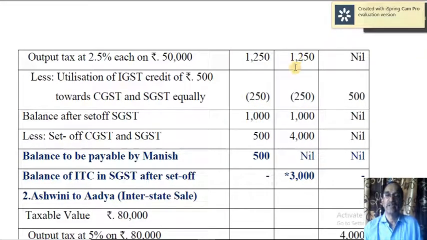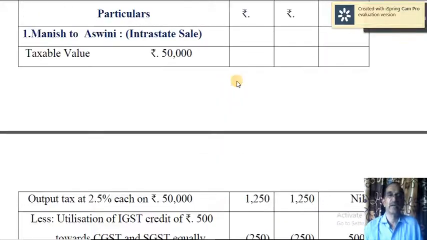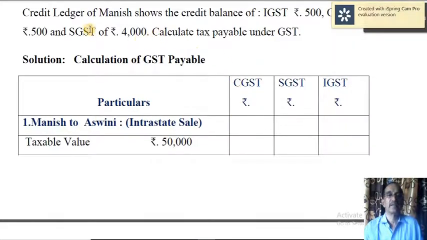Here 1250 minus 250, 1000. Now you can make use of the input tax credit of CGST and SGST. See here you have learned there is a balance of CGST 500 and SGST 4000.